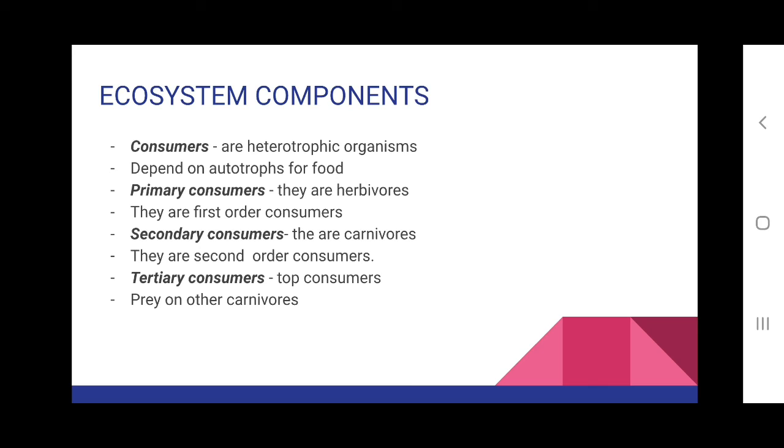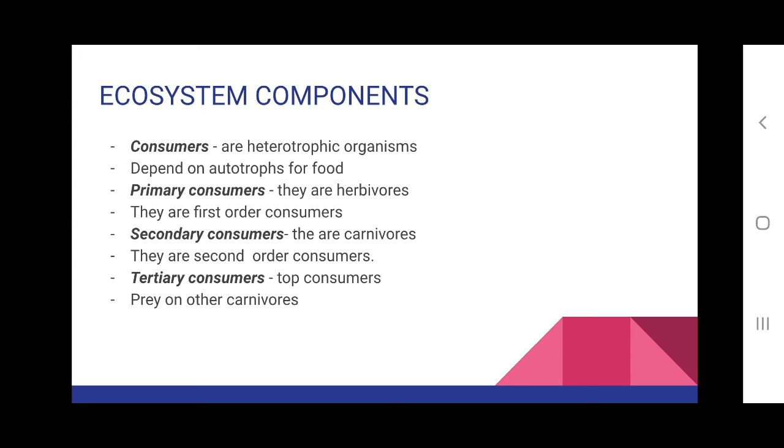Primary consumers are herbivores. That means they feed on plants. They are also called first order consumers. Secondary consumers are carnivores. That means they feed on other herbivores. They are second order consumers. And tertiary consumers are top consumers. They feed on other carnivores.